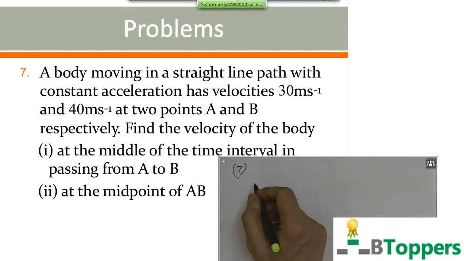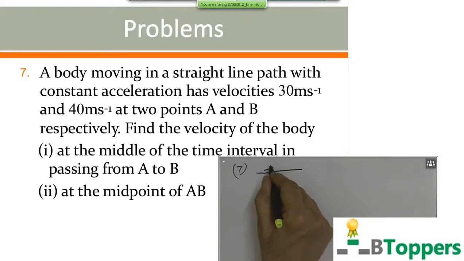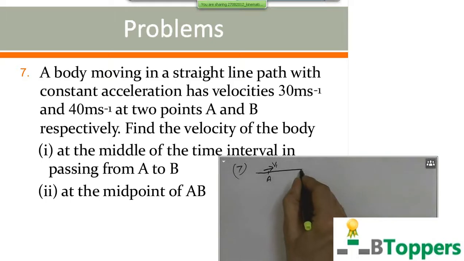This problem also comes under one of the special cases which I have discussed in my previous classes. The body passes through 2 points A and B. You are given the velocities V1 and V2 at the 2 points A and B. Velocity V1 at the point A is given at 30 meters per second. Velocity V2 at the point B is 40 meters per second.